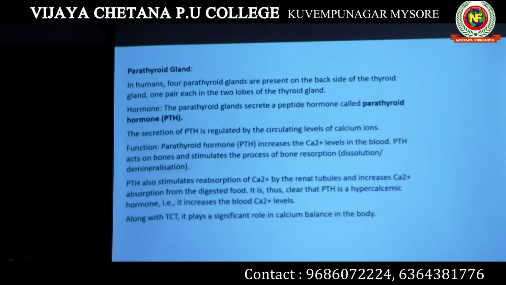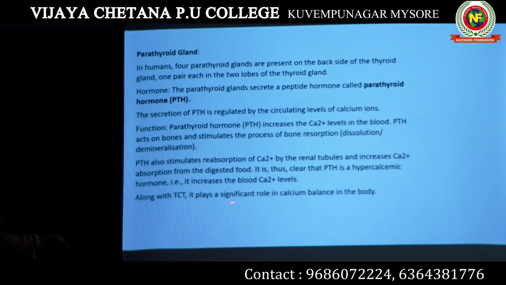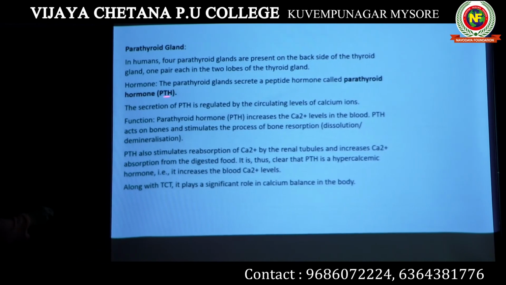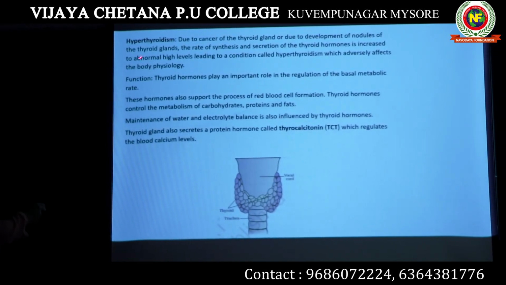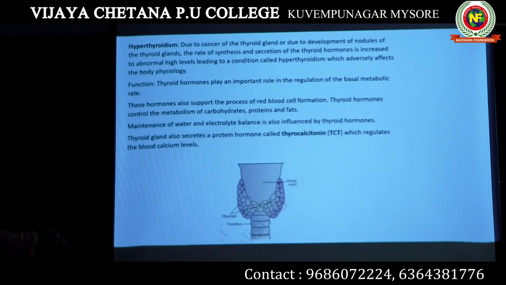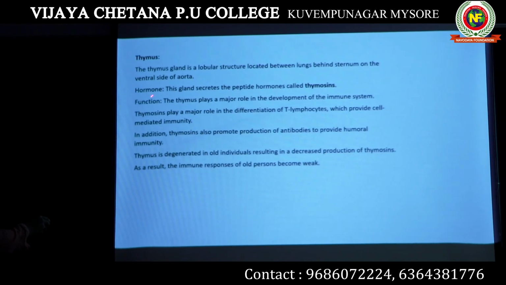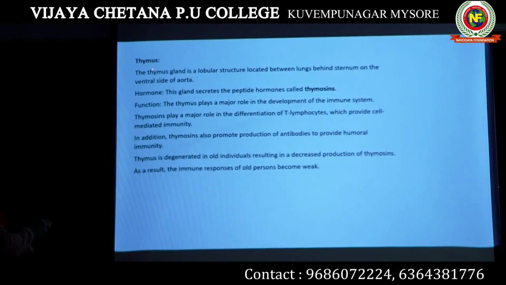This question will be asked: which hormones play a significant role in calcium balance in the body? One is parathyroid hormone, second is thyrocalcitonin released by the thyroid gland. So this is all about the parathyroid gland. Let's move on to the next endocrine gland of our body, that is the thymus.